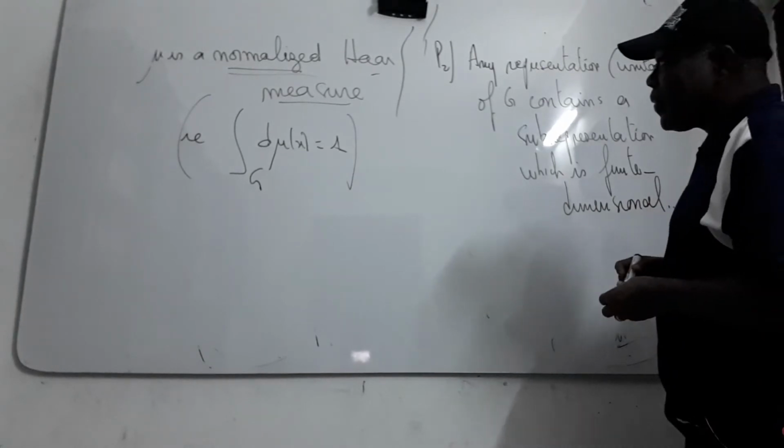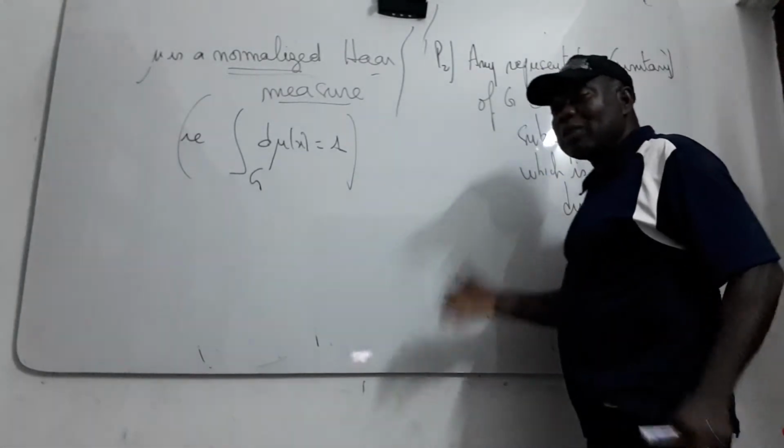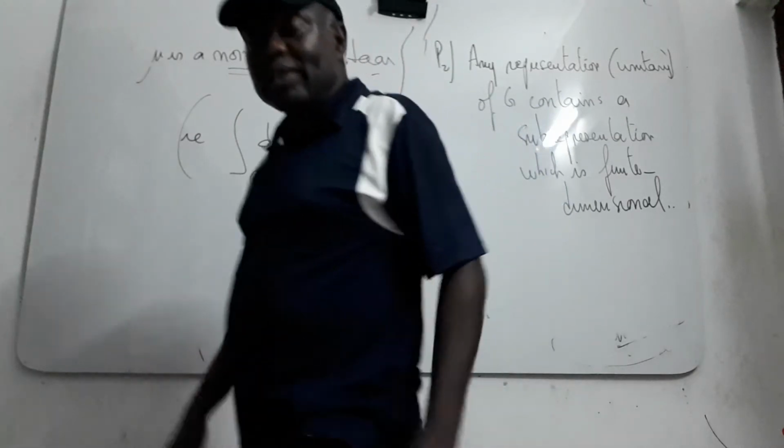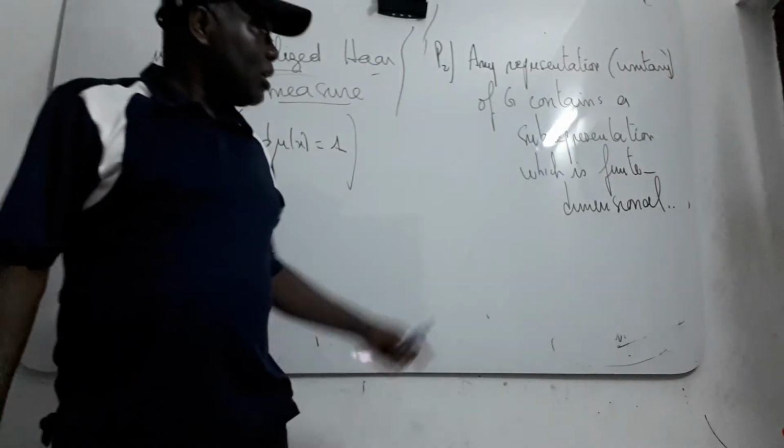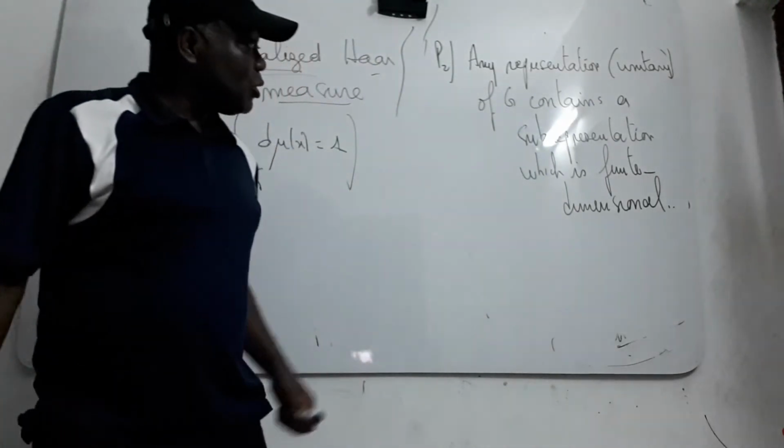It's just true: any representation of your compact group contains a representation which is finite dimensional.